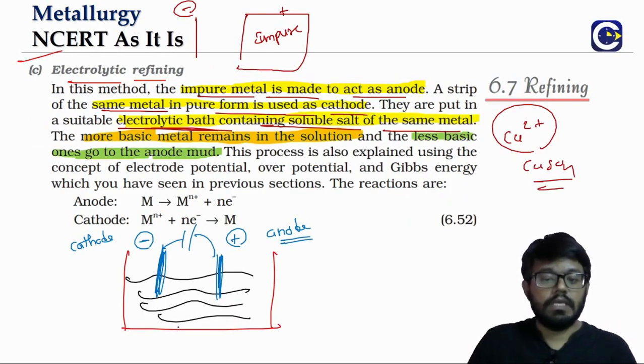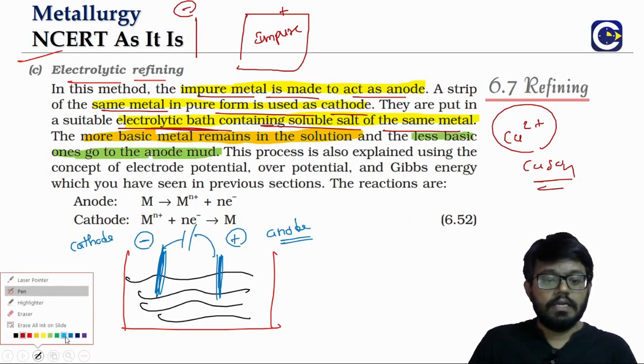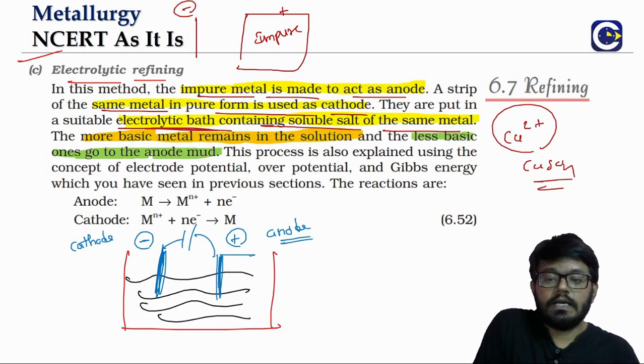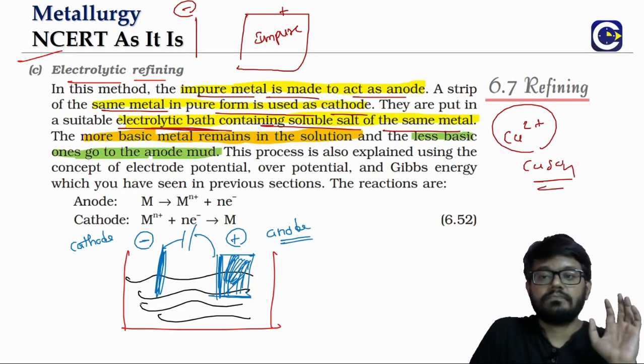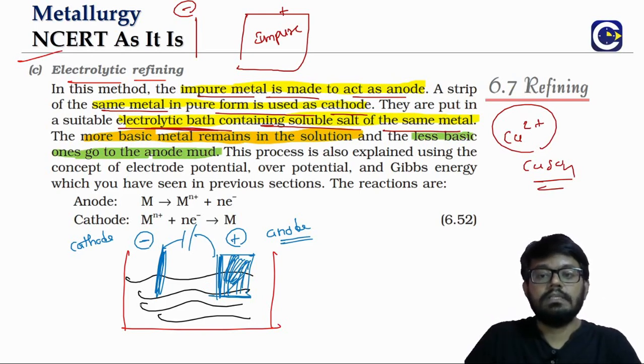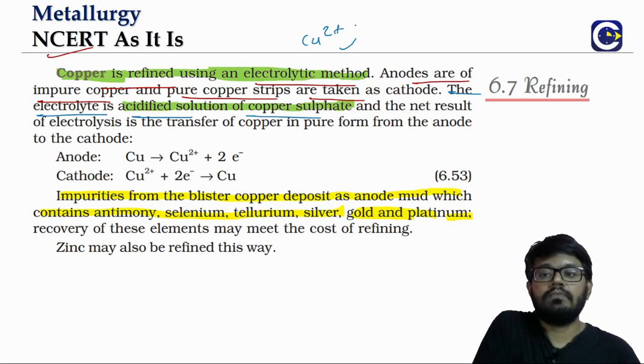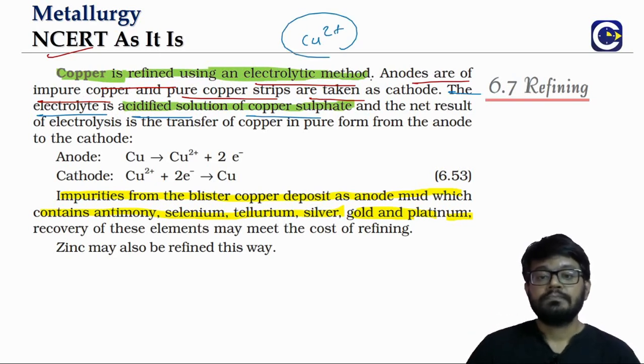Now maybe we can even draw it in such a way that we will be able to visualize it. So what is this? Anode is what? Impure, so it will be large. Cathode is what? Thin strip. Okay, so now we have represented them to scale also. The electrolyte solution is what? Acidified solution of copper sulfate. So inside the solution, what we will have? Cu2+ ions will be there.